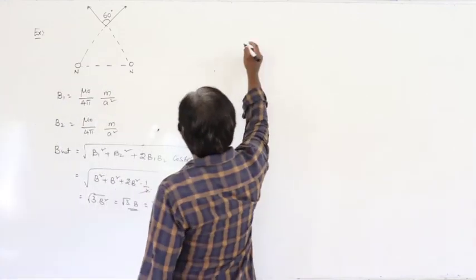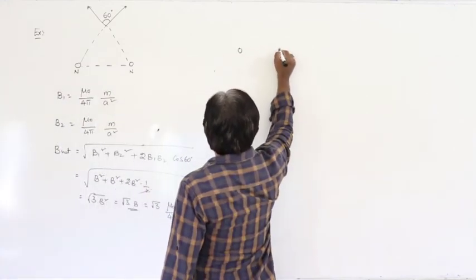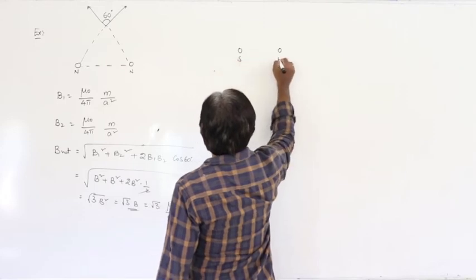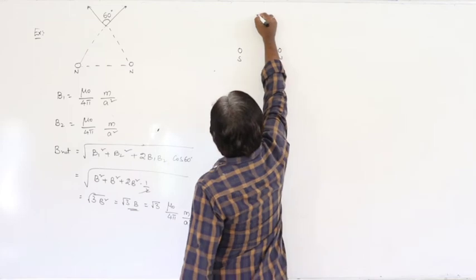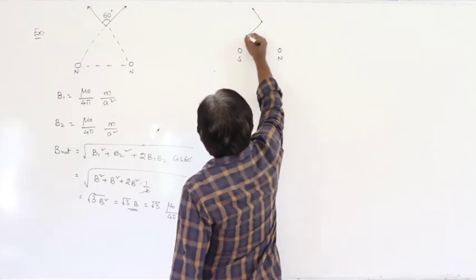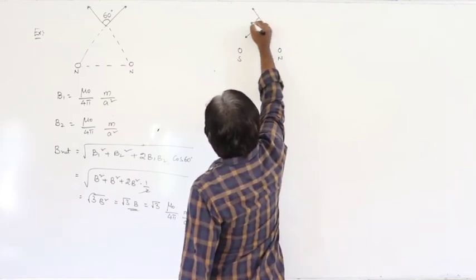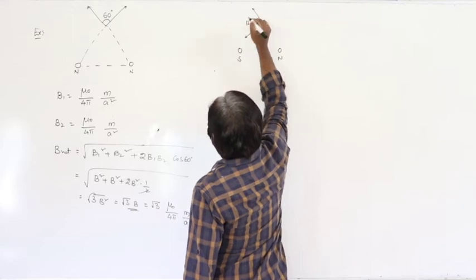For example, if one of the poles is a south pole and the other is a north pole at this position, there is north pole repulsion and south pole attraction. The angle between these two is 120.